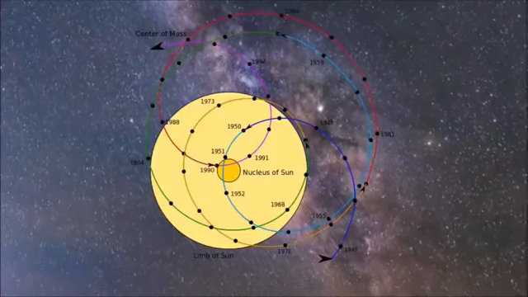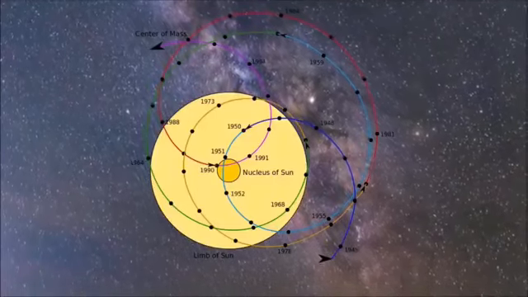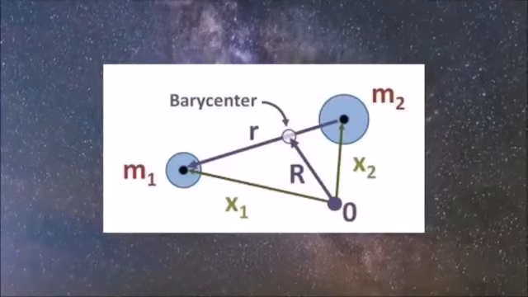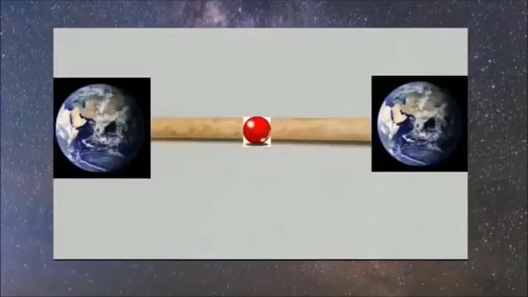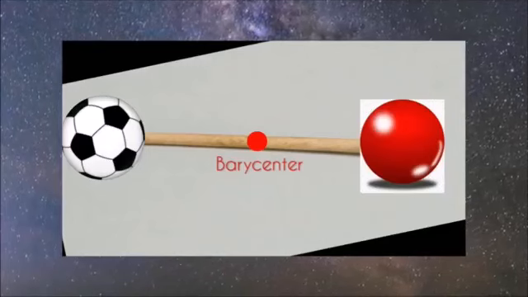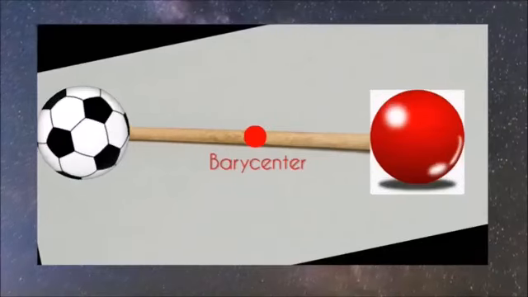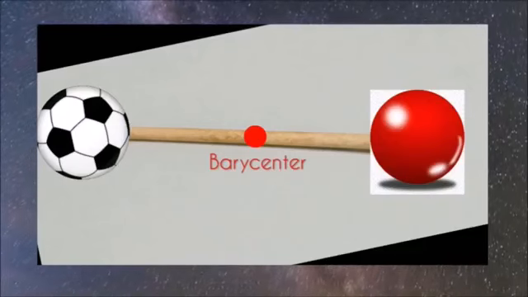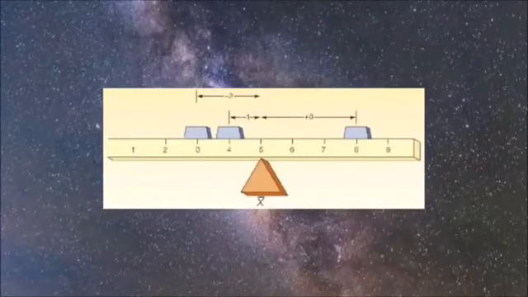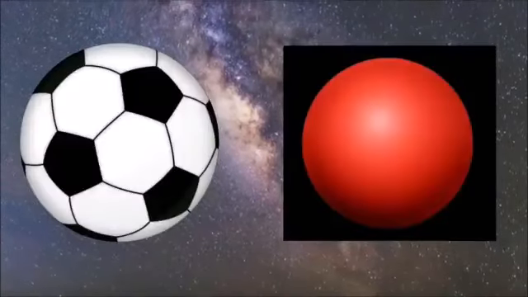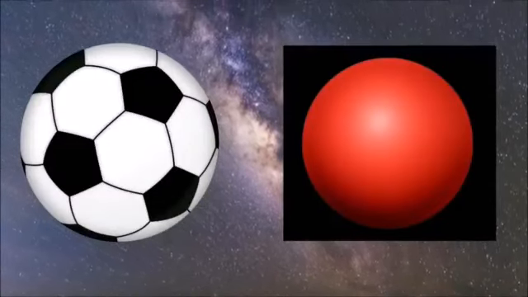Barycenter is not a fixed point. It changes depending on the position of the planet. If you still don't understand what barycenter is, then consider two balls, join them with a stick and try to balance it. The point from where the balls will balance is called the barycenter. The location of the barycenter will depend on the masses of the balls.